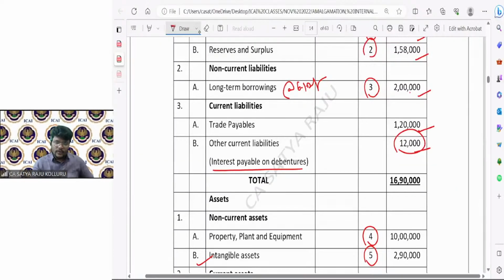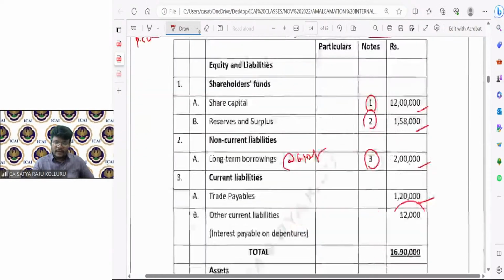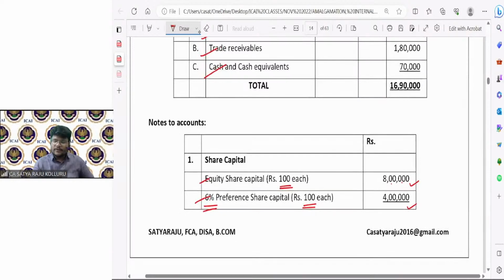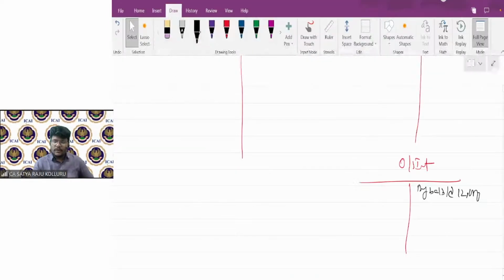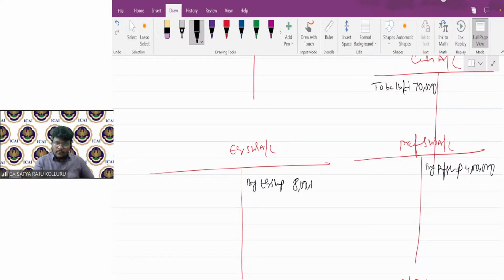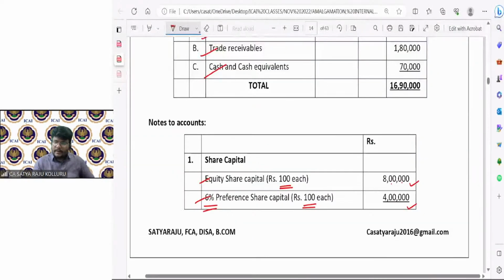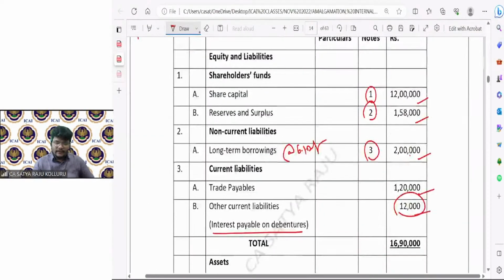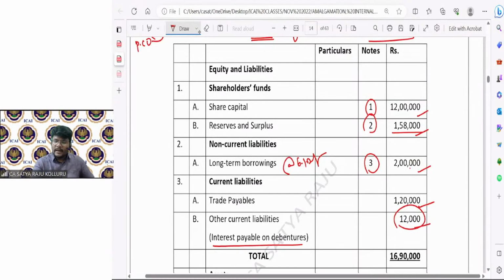Next, if you come to equity share capital, it is transferred to the equity shareholders account. Preference share capital needs to be transferred to the preference shareholders account. That's why in preference shareholders, by preference share capital, 4 lakhs. In equity shareholders, by equity share capital, 8 lakhs. Correct? Next, check the reserves and surplus, 1,58,000.